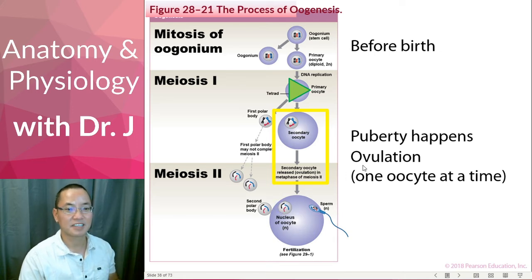So when you're trying to fertilize an egg and have a new zygote and then a new embryo and fetus, what do you have to do? Combine one half with another half from the sperm.